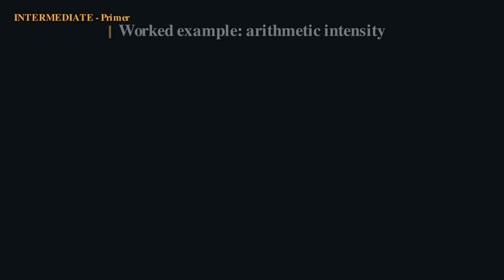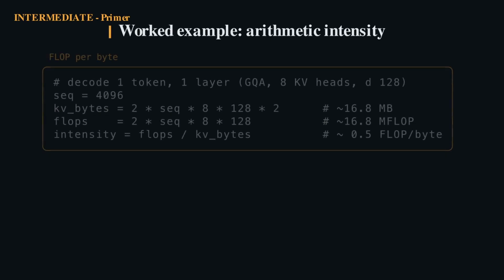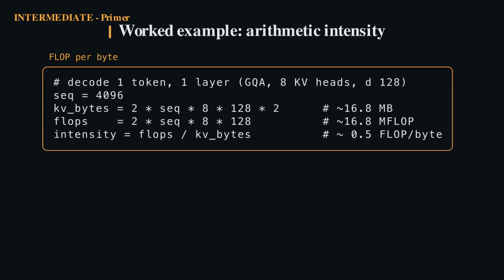Let's prove the claim with numbers. Decoding one token through one attention layer over a 4,000 token context, we stream about 17 megabytes of keys and values. The arithmetic on those bytes is roughly the same count of floating point operations, giving an arithmetic intensity of about half a flop per byte. Now compare that to a modern GPU, which wants hundreds of flops per byte to stay busy. We're off by 2 to 3 orders of magnitude.